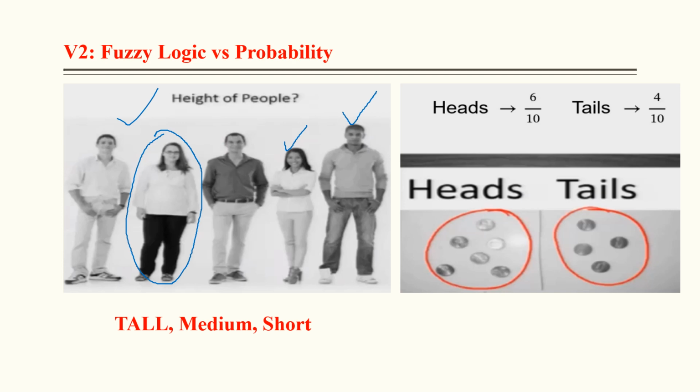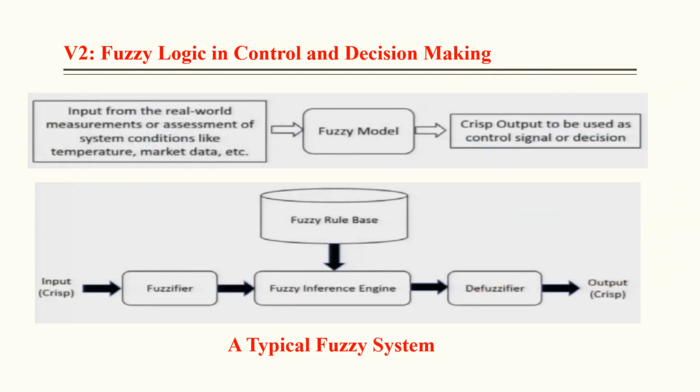But when we use a coin and suppose we toss it 10 times, head came 6 times and tail came 4 times, therefore the probability of head appearing is 6 by 10. So this is the basic difference between fuzzy logic and probability. So this is the basic concept.